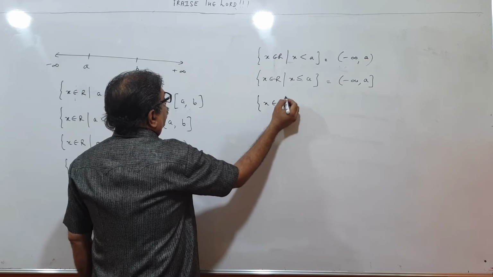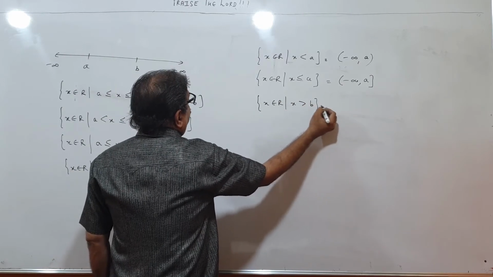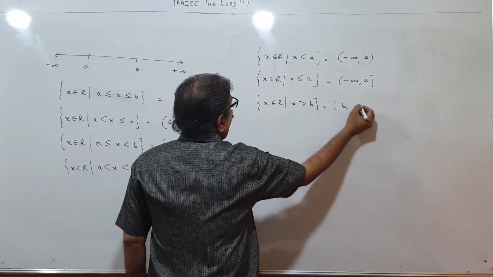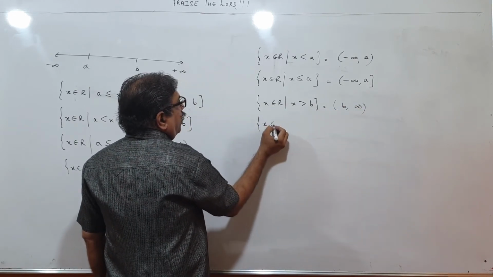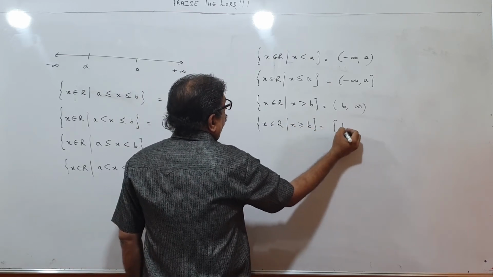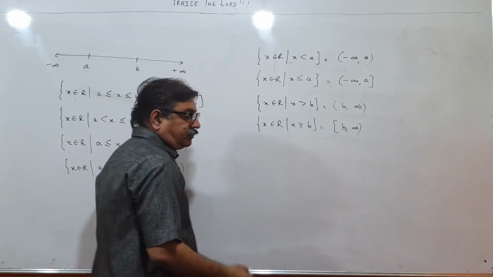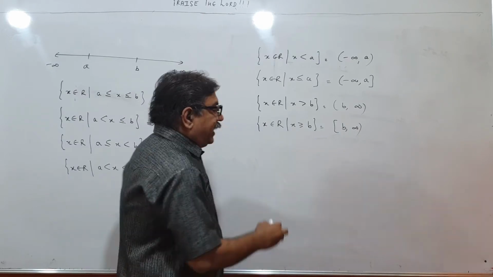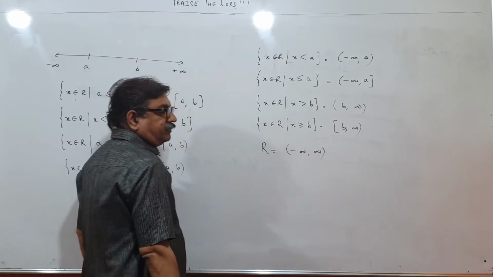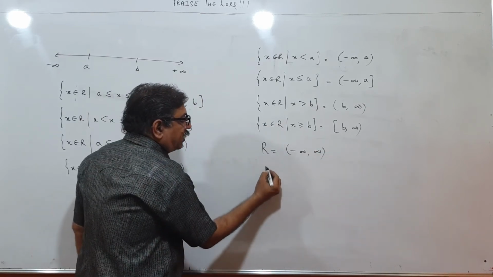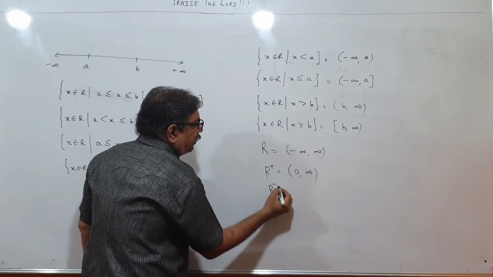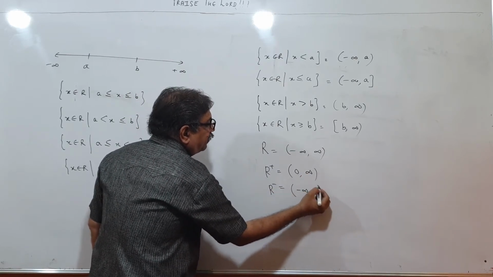X belongs to R. X is greater than B. X is on this side. That will be from B to infinity. X belongs to R, X greater than equal to B. That will be B to infinity. Entire set of real numbers will be minus infinity to infinity. Only R plus, that will be 0 to infinity. Only R minus, that will be minus infinity to 0.